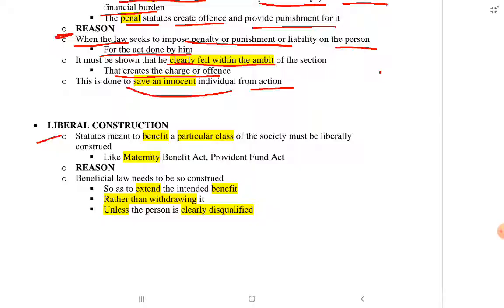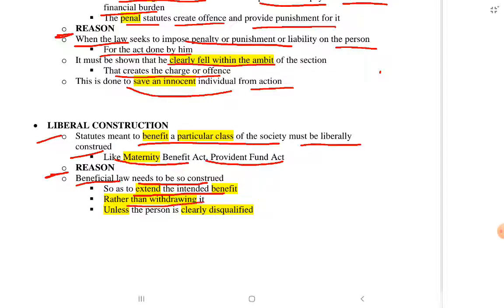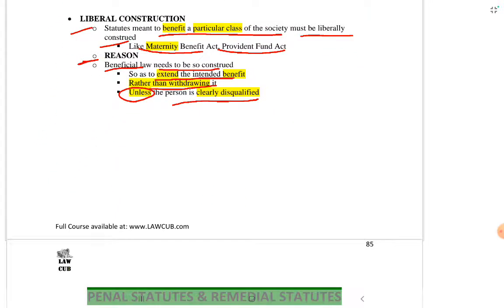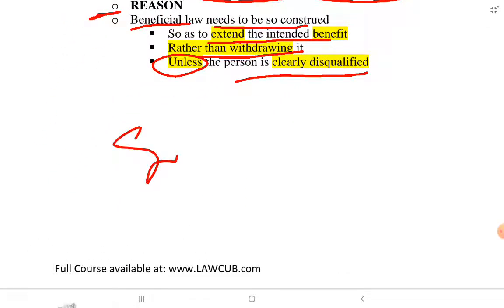Liberal construction. Statutes meant to benefit a particular class of society must be liberally construed, like the Maternity Benefit Act, Provident Fund Act. The reason for it is that beneficial law needs to be construed so as to extend the intended benefit rather than withdrawing it, unless the person is clearly disqualified. If the person is clearly disqualified, then we will not use liberal construction. So this was your strict and liberal construction.